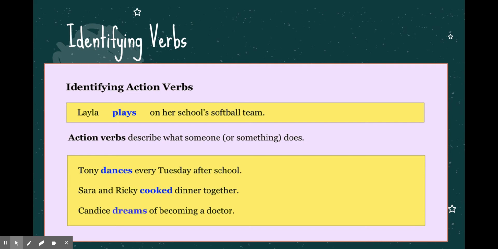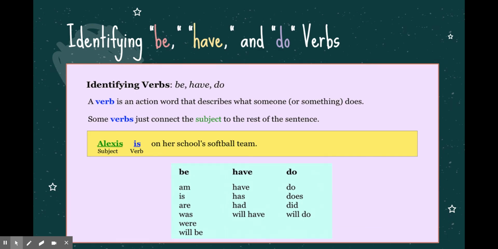The easiest example to take a look at there is the one where it says Sarah and Ricky cooked dinner together. It doesn't tell us exactly what day they cooked, but we know that it's in the past because that verb is in past tense. So next up, we have some special verbs, and you may remember these. You may have heard people call them helping or linking verbs. Basically, we just need to focus on the words be, have, and do. So these verbs aren't really action packed. They are just helping connect the subject to the rest of the sentence. That way, everything makes sense.